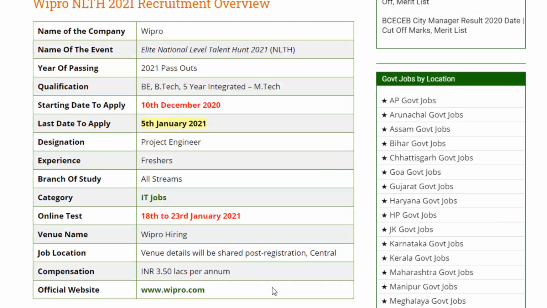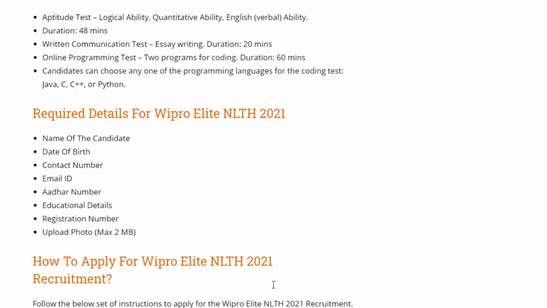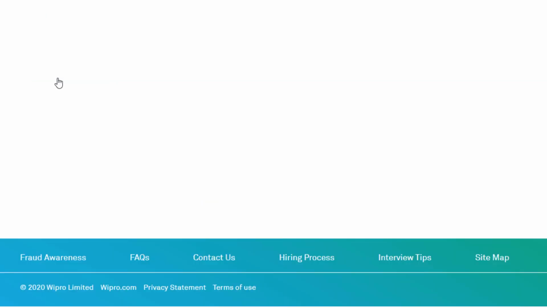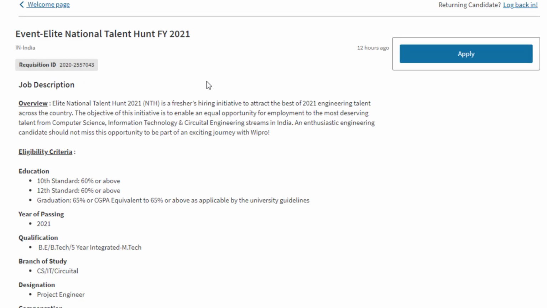So scroll down. And if you see here, we have registered now for Wipro Elite NLTH 2021. So click this one and it will drive to this official page of Wipro. And here is some content regarding this Wipro NLTH. So let's see the overview of that.